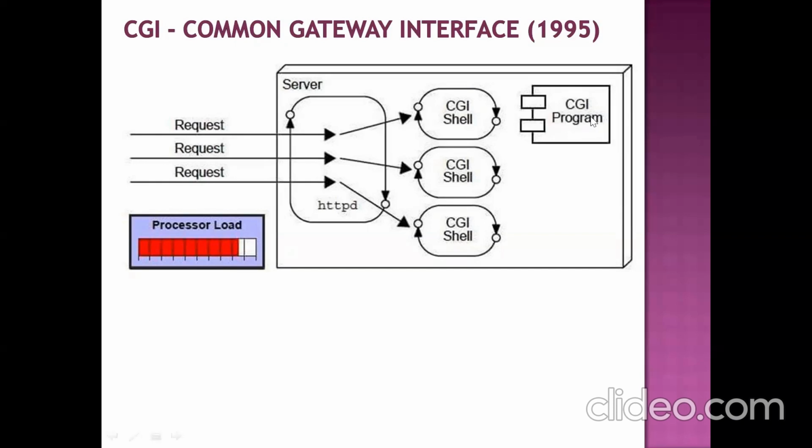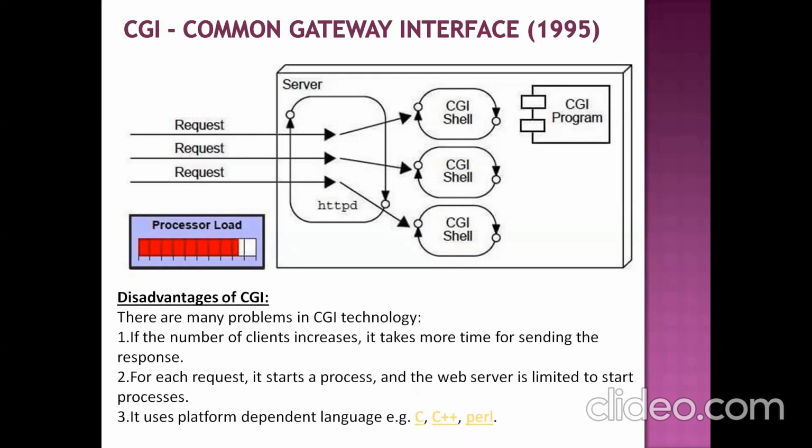Those C, C++, and Perl languages are all platform dependent. If it is a platform dependent language, then definitely from OS to OS, the architecture or the way of executing this application will change. So that is one of the other reasons for going for servlet technology.